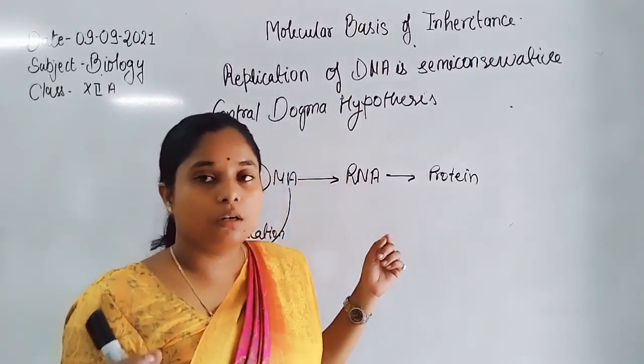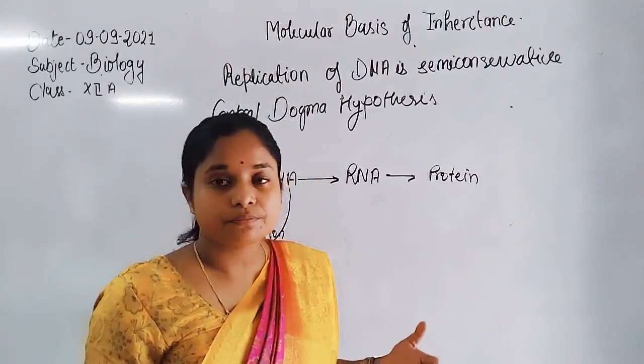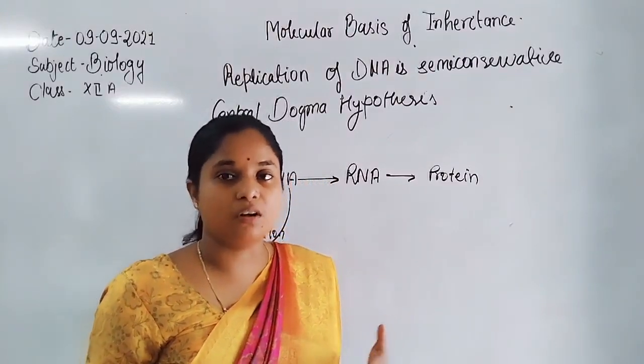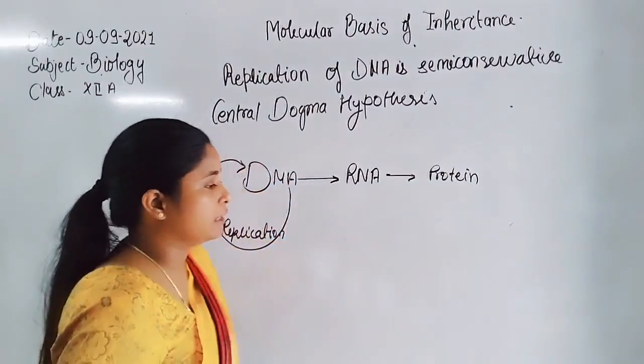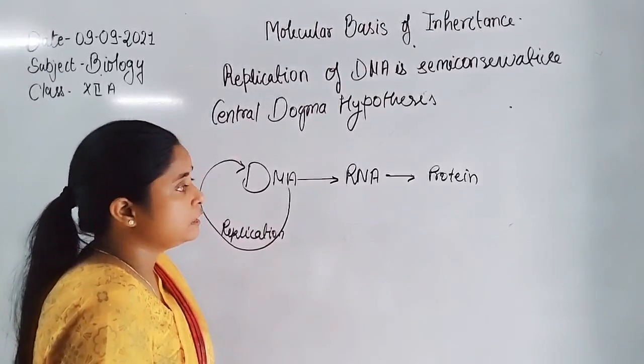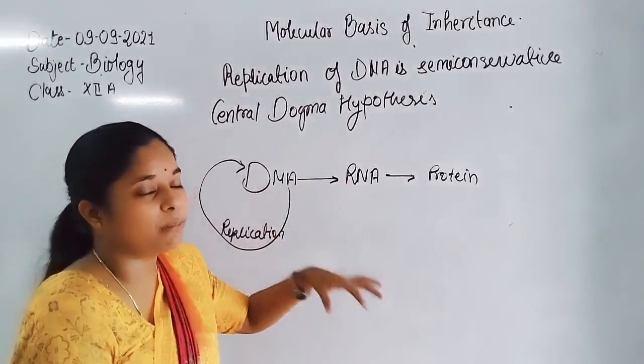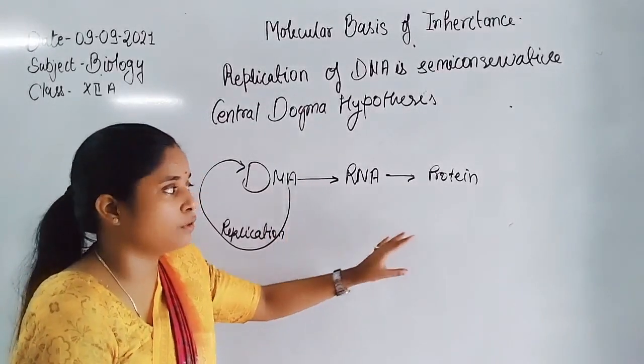Each code is read by the ribosome and tRNA, and they add amino acids one by one, and thus they form the protein.